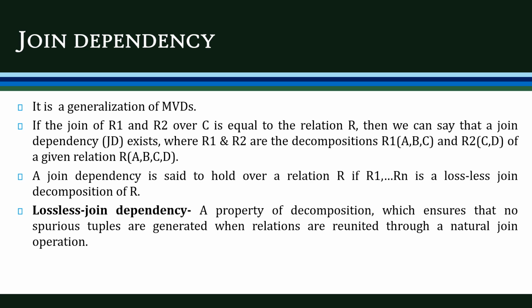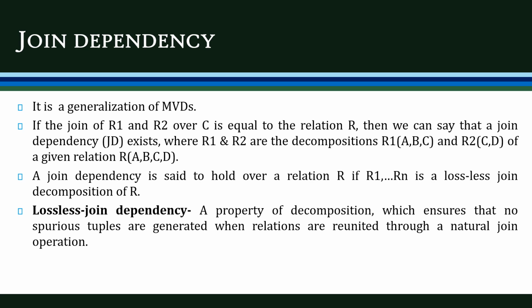That is, when we join these two tables R1 and R2 and get the original relation back, then there is a join dependency. A join dependency is said to hold over a relation R if R1 through Rn is a lossless join decomposition of R. That is, while joining, the data should not be lost.